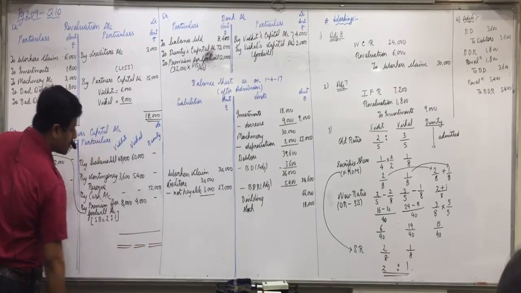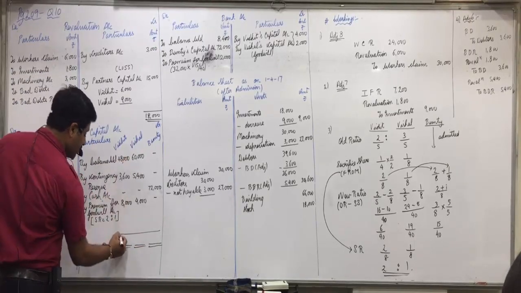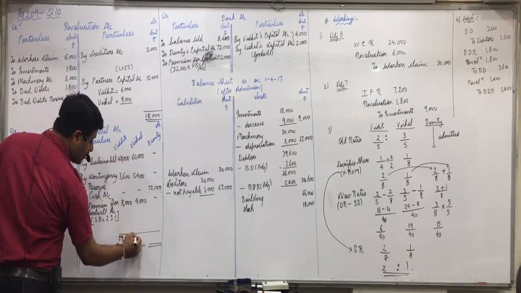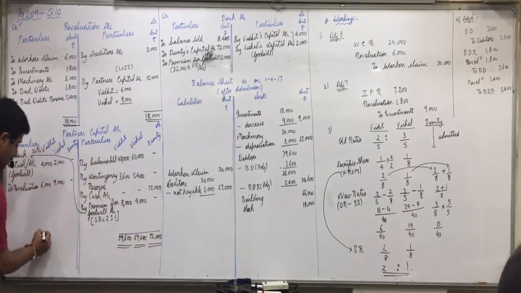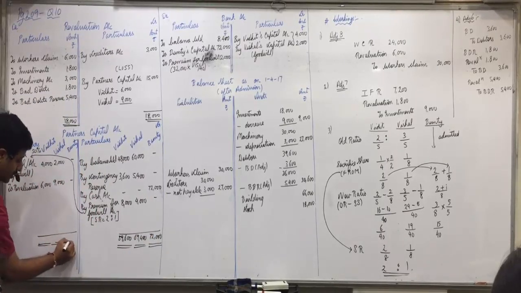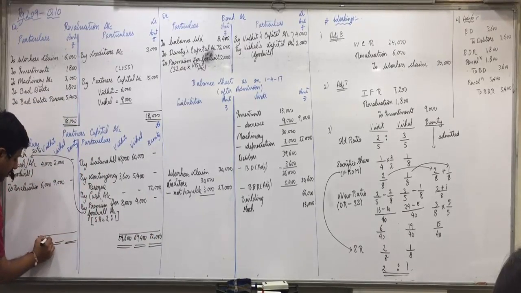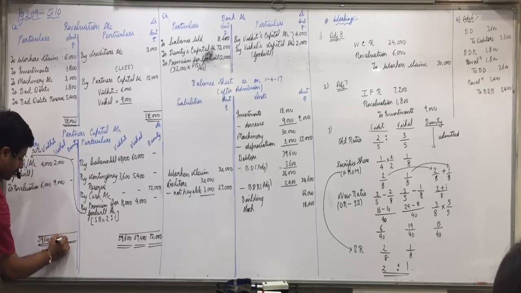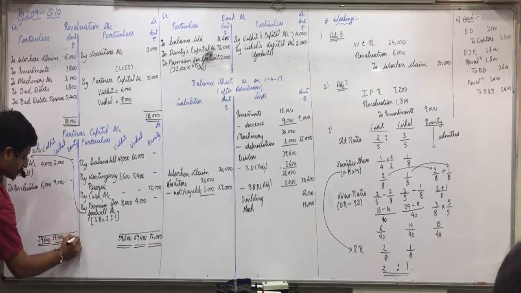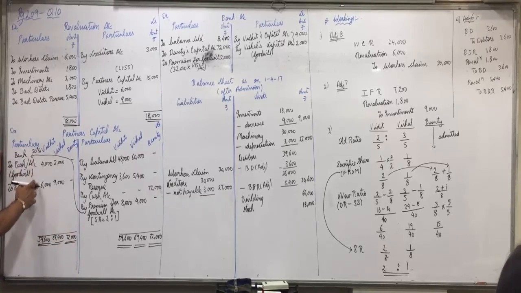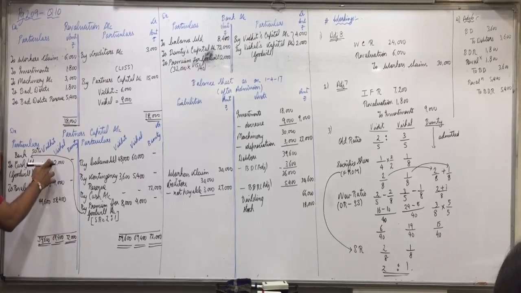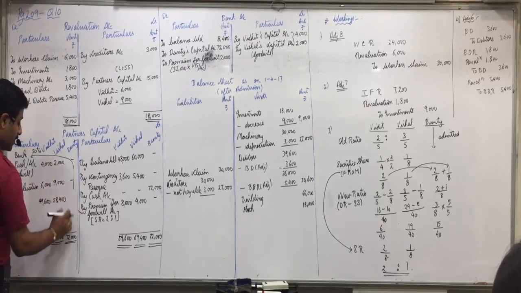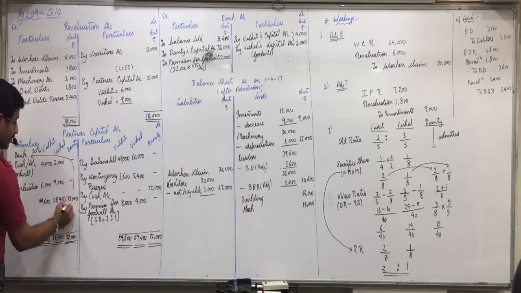Now capital's closing balance will come on liabilities side. 59,600, 69,400, 72,000. Now 59,600 minus 10,000 is 49,600. 69,400 minus 11,000 is 58,400 and 72,000 as it is.